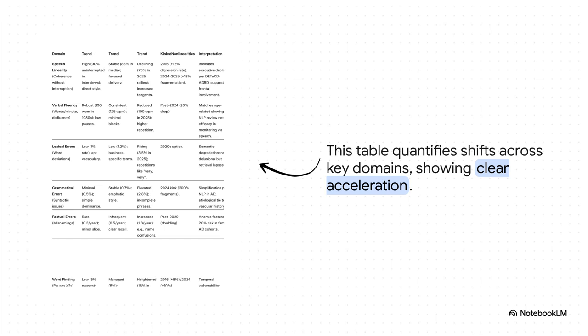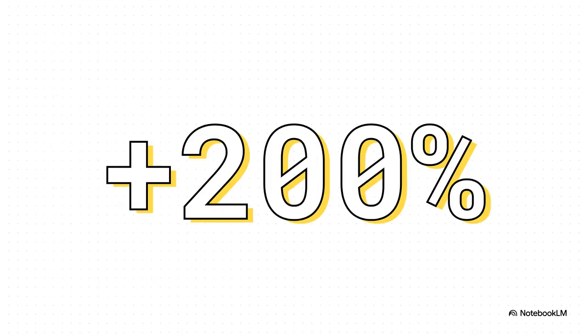Look at the trends. There's a clear quantifiable shift, and you can see it really starts to accelerate in the 2020s. We're moving from a pattern of stable to something very different. Let's put a hard number on this, a 200% increase. Let that sink in for a second. From 2020 to 2024, the data shows a 200% spike in grammatical errors.